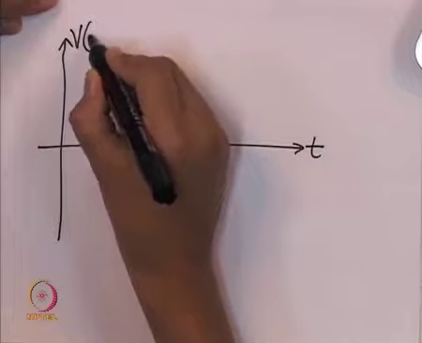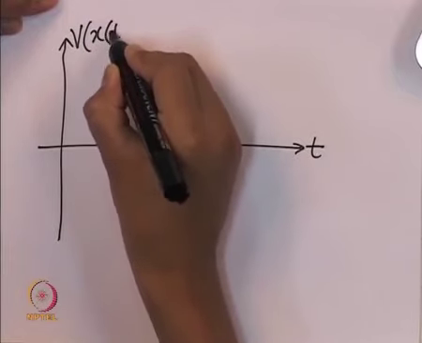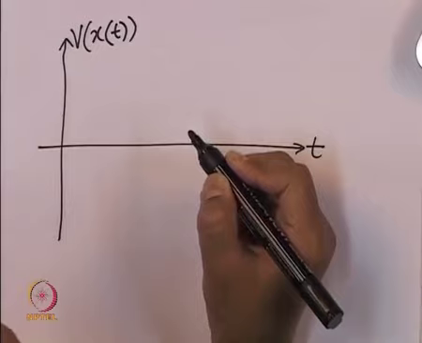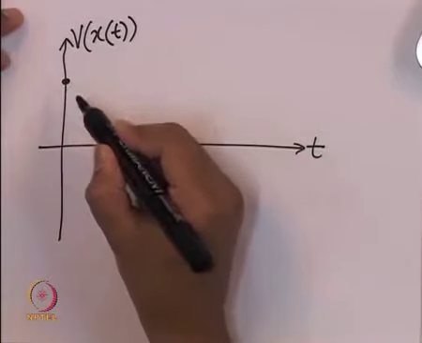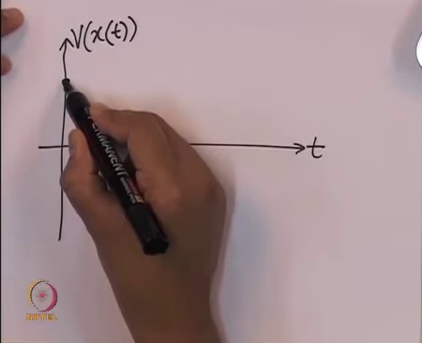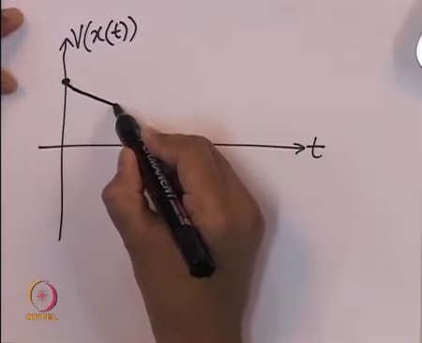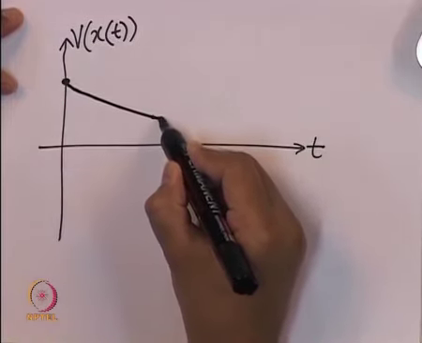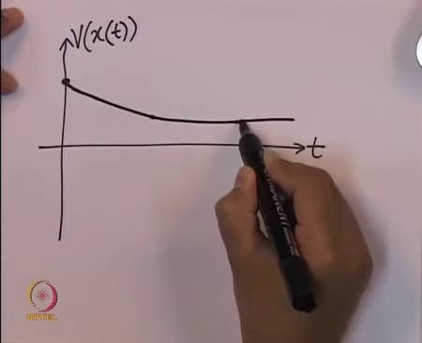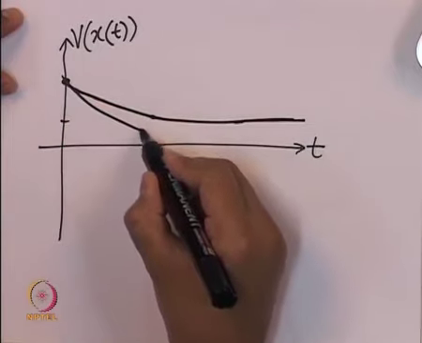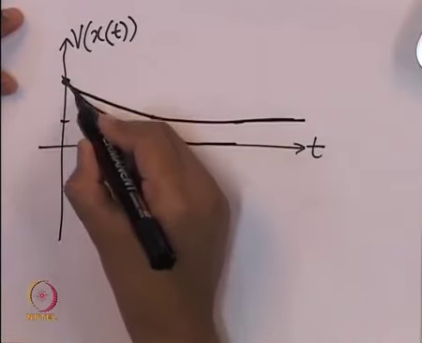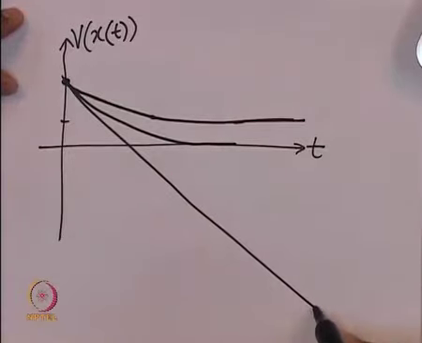This is v, which is a function of x, but x itself is a function of time, and hence we can draw this. So here is the value of v at x equal to x 0, and the function is only decreasing with time. So there are three possibilities. One, it could converge to some non-zero positive value, other it could converge to 0, or it need not converge, it could go on decreasing.